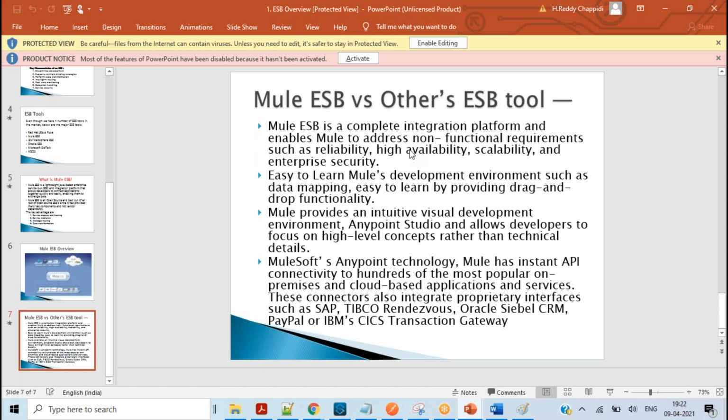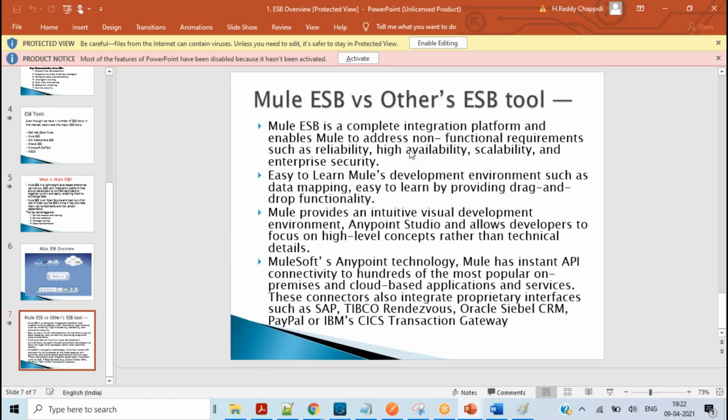But non-functional requirements are different: after developing, where do you deploy? How do you make sure your application has 100% availability? And how will you secure your API? Those are all things that are very simplified in MuleSoft.